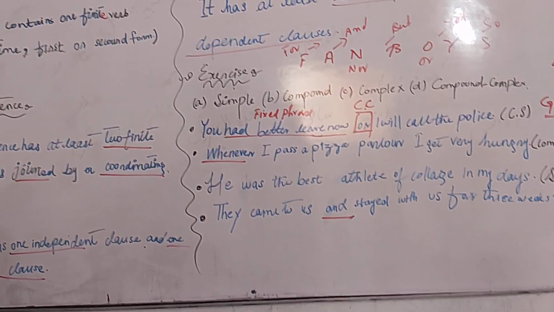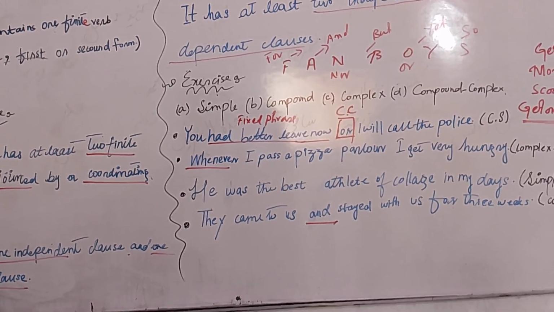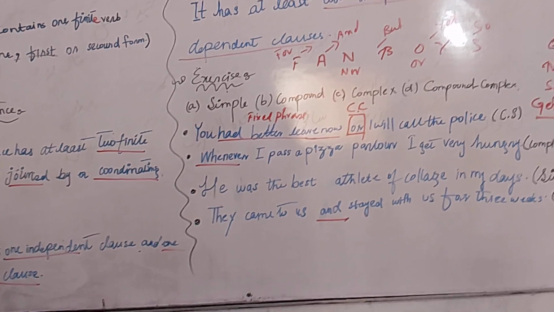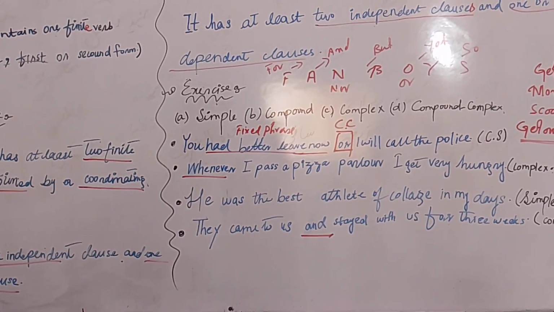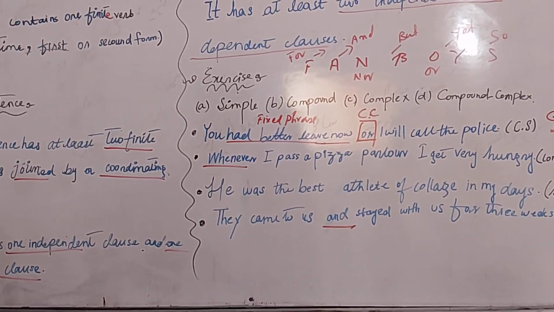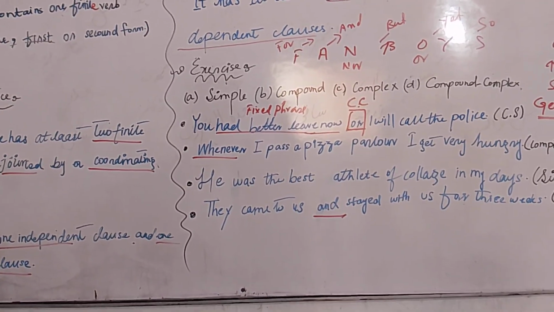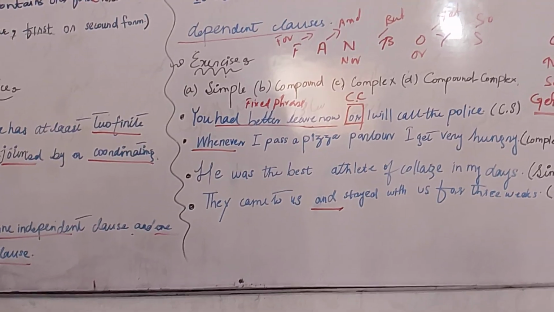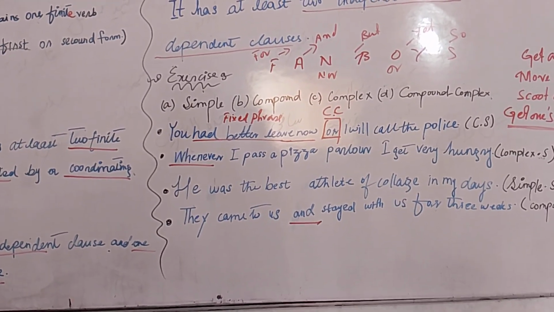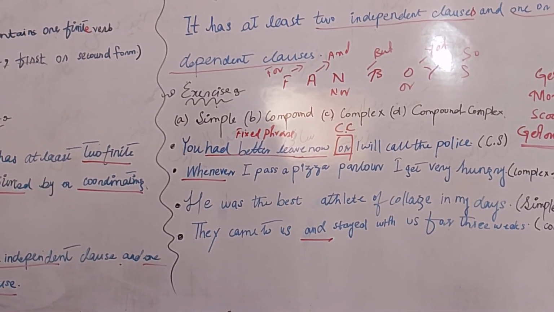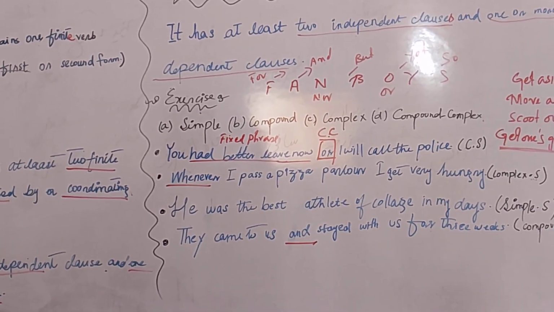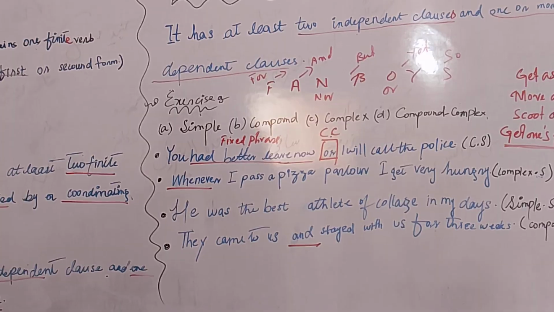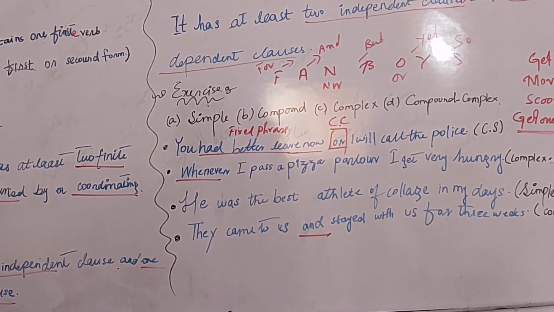Why is it a complex sentence? One by one. Get permission, then speak. Sir, because it contains two independent clauses. Hold on. She says two independent clauses. A complex sentence has one independent clause and one or more subordinate clauses. Yes, you. Sir, because it contains one independent clause and it is joined by 'whenever', a subordinating clause, that's why it is a complex sentence.